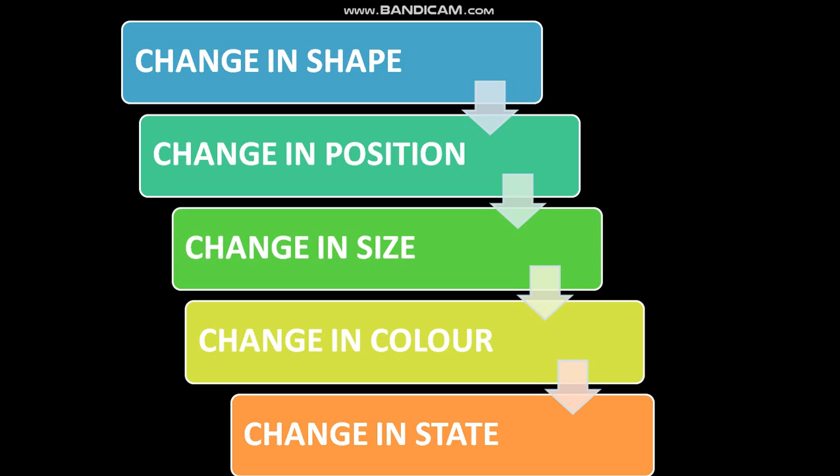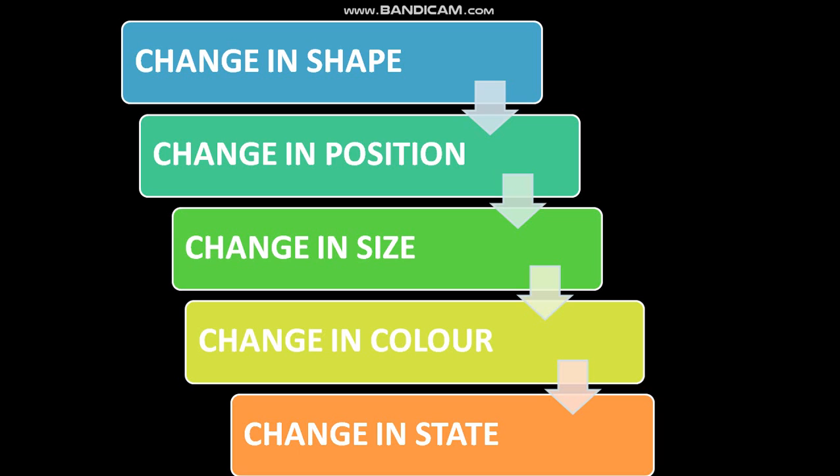So, change can take place in many different ways. For example, you can see here change in shape, change in position, change in size, change in color, change in state. So, what is change in shape? We can change the shape of an object. For example, in the introduction, I have told you that your mother is making chapati in the kitchen with the help of a dough and she rolls it into a flat circular shape and puts it on the tawa, and this is how there is a change in the shape. Rolling a piece of dough, folding clothes, cutting fruits, etc., there is a change in the shape.